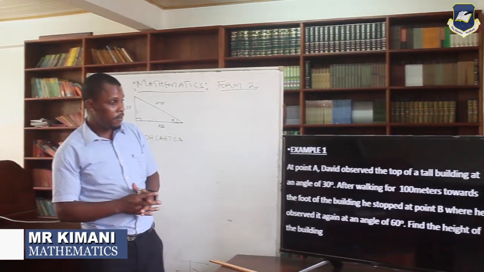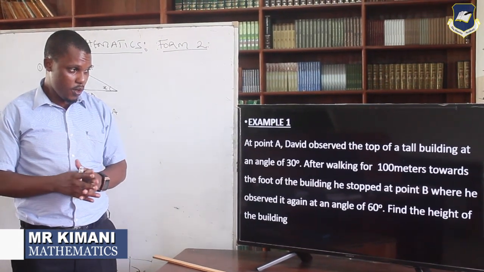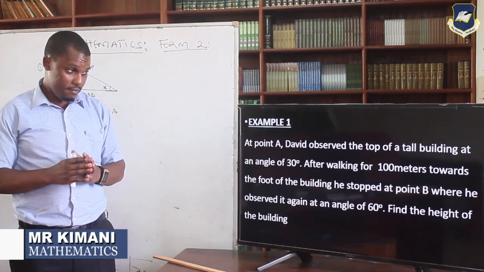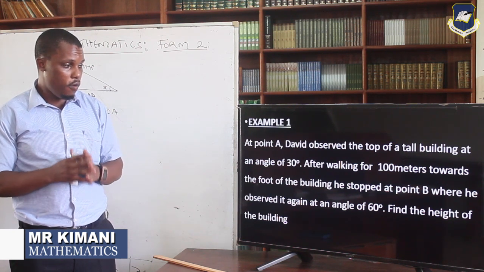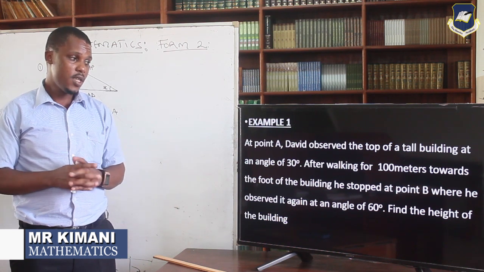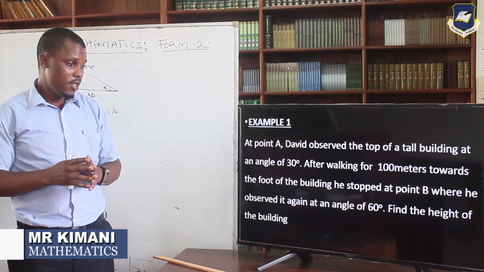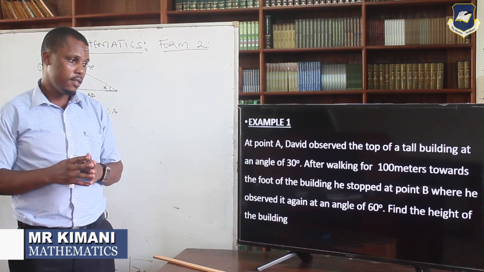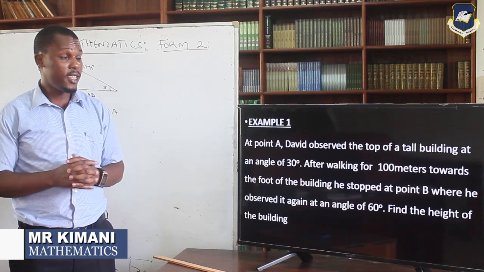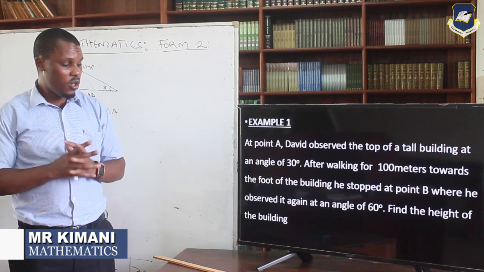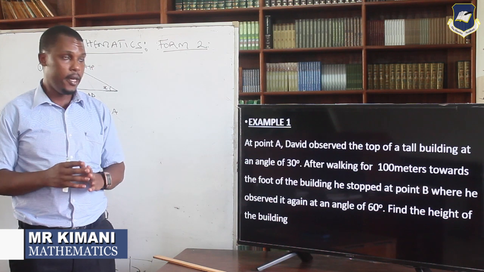You can see we are saying that from a point A, there is a person called David who is observing the top of a tall building at an angle of 30 degrees. Then, after walking for 100 meters toward the foot of the building, he stopped at point B, where he observed it again at an angle of 60 degrees. The question, for which you're given 4 marks, is asking you to find the height of the building.